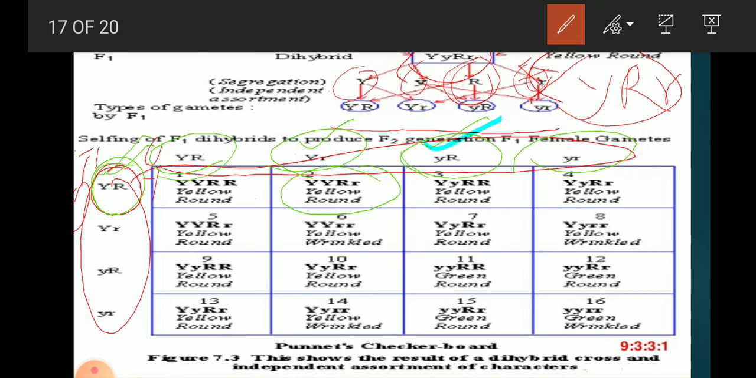In this we'll see capital Y small r, you can see here in this box. Then we'll see capital Y capital R, and then here we can see small y small r. So there will be the combination capital Y small y and capital R small r, written together, with R written together and Y written together. So now this will just make all the combinations.